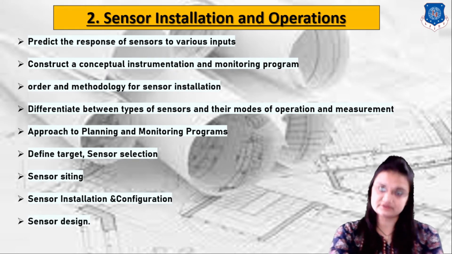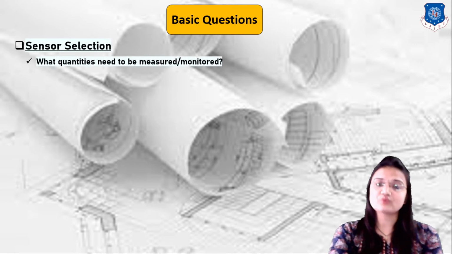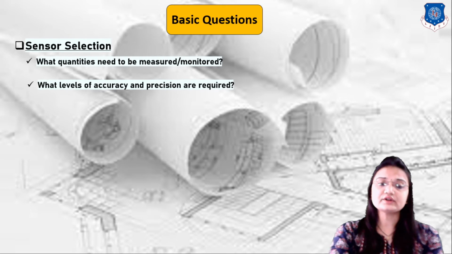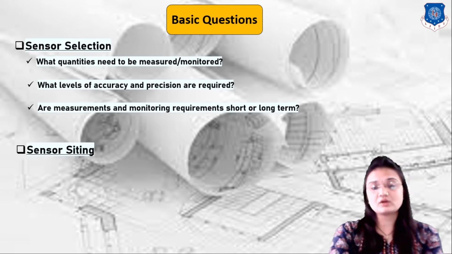Some basic questions arise in our mind during sensor selection: what quantities need to be measured or monitored, what level of accuracy and precision is required, and are the measurement and monitoring requirements short term or long term.